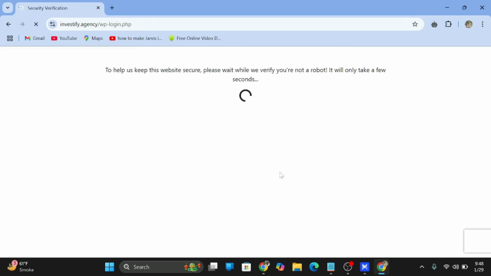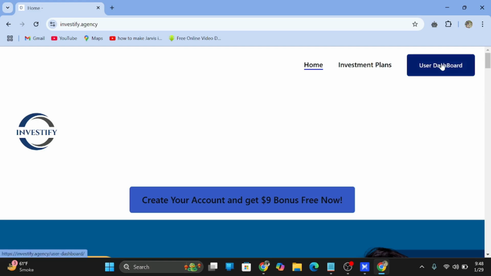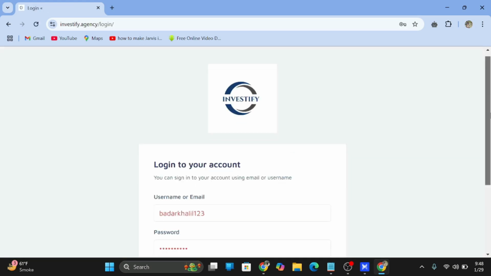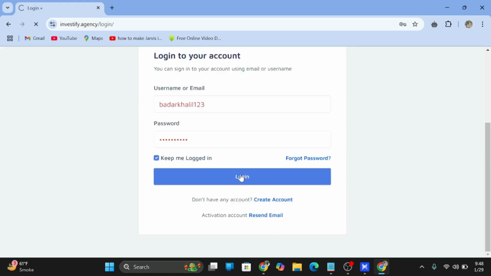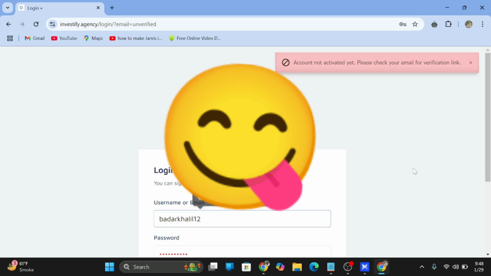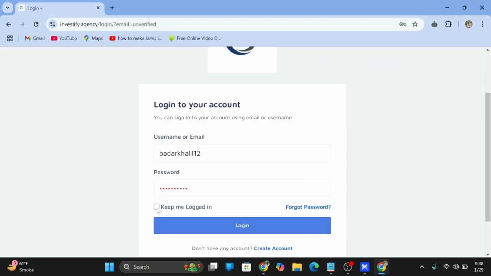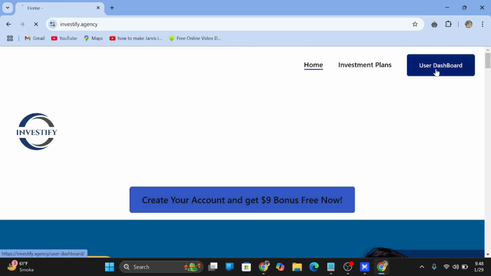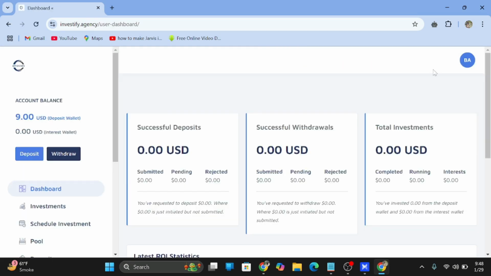After the login security verification, it will show us our user dashboard. Here's the home page. Now we will click on the user dashboard and then click on the login button again, and then it will redirect to the user page. Account not verified yet. Oh sorry, it's another name. This is my username. After clicking the login page a second time, I will open the user account dashboard.